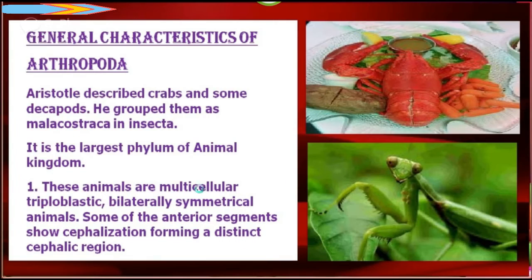General characteristics of Arthropoda. Aristotle described crabs and some decapods. He grouped them as Malacostraca in insects. It is the largest phylum of the animal kingdom. The first characteristic is that these animals are multicellular, triploblastic, bilaterally symmetrical animals. Some of the anterior segments show cephalization, forming a distinct cephalic region.